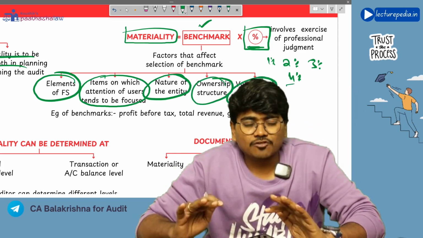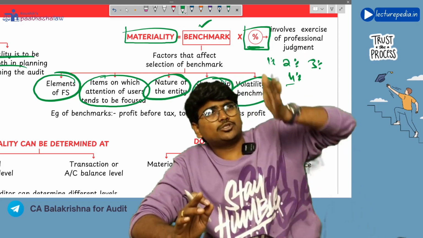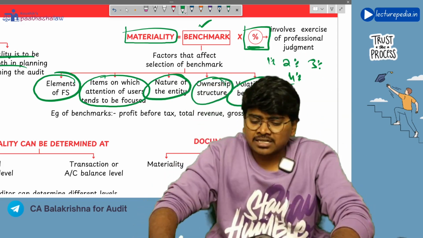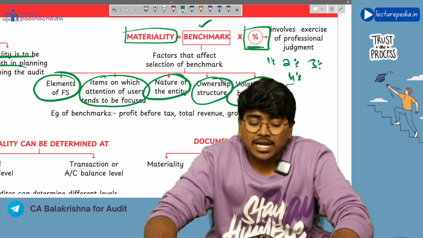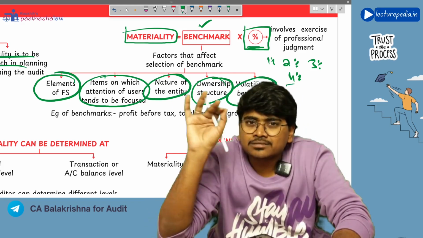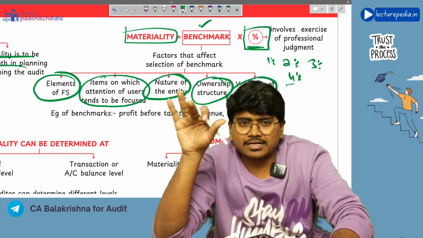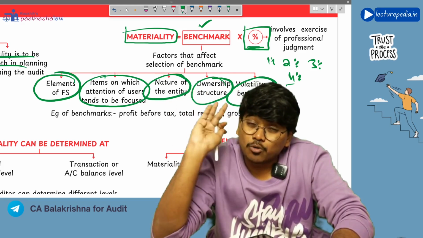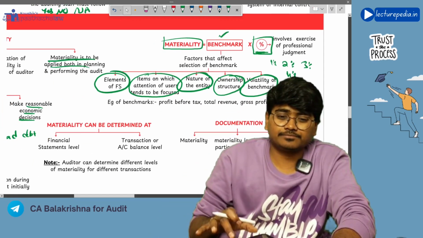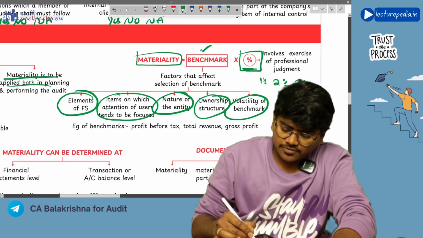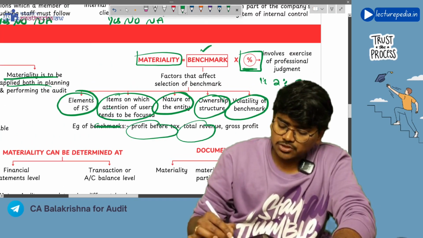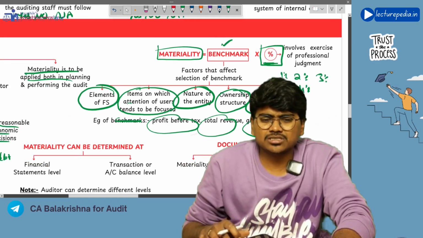And volatility of benchmark. Volatility means fluctuations in the benchmark. The benchmark that you choose should not be volatile. It should be stagnant, or it should be moving in a normal trend, but it should not have more fluctuations. Some of the examples for benchmark are profit before tax, total revenue, gross profits. All these are some of the examples for benchmark.